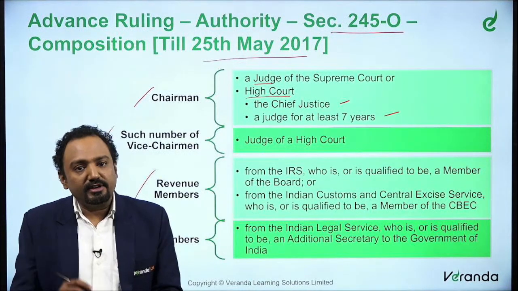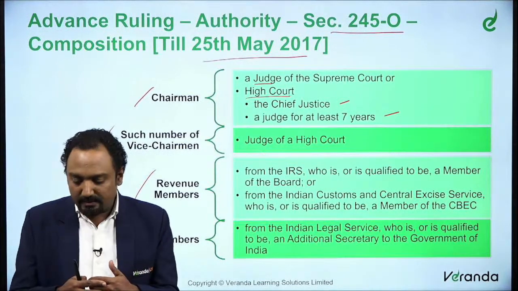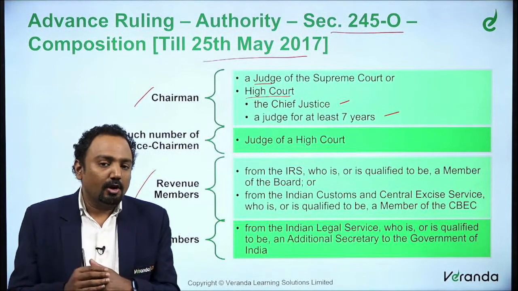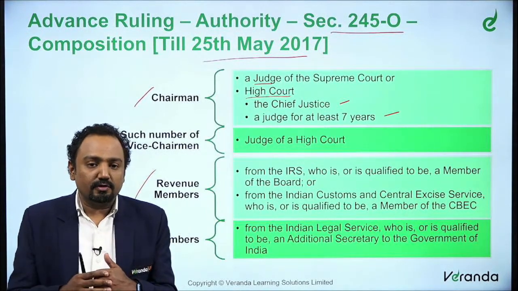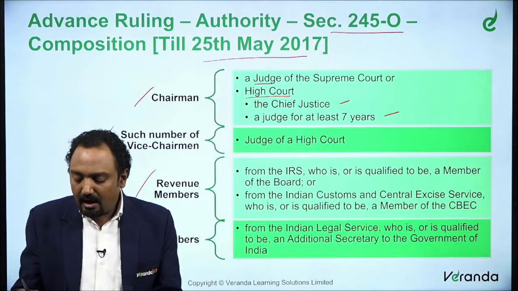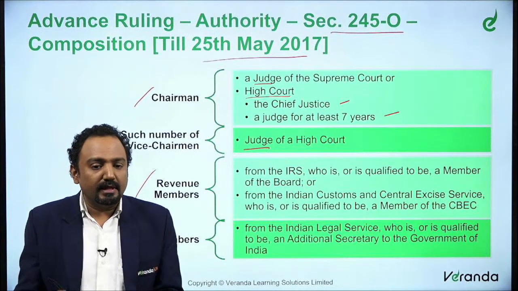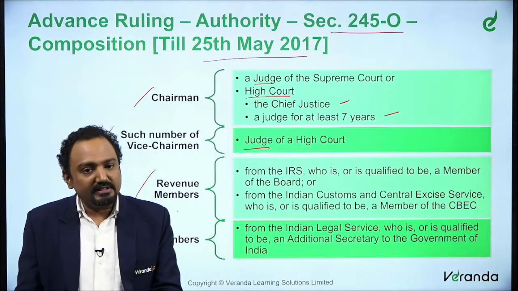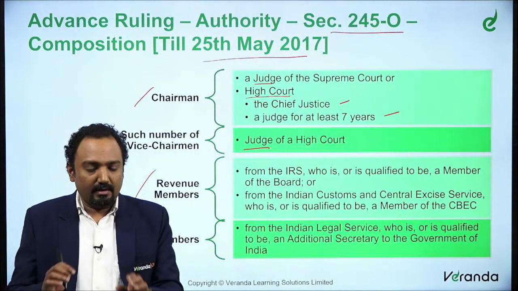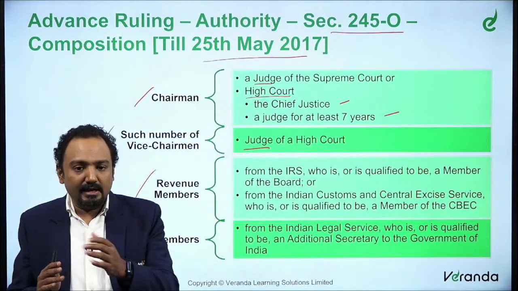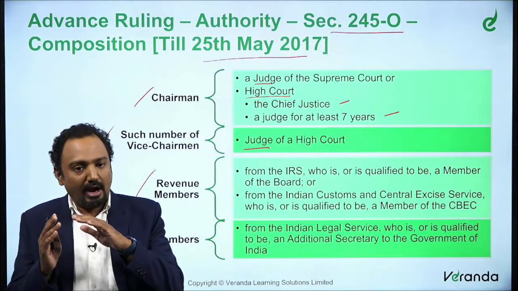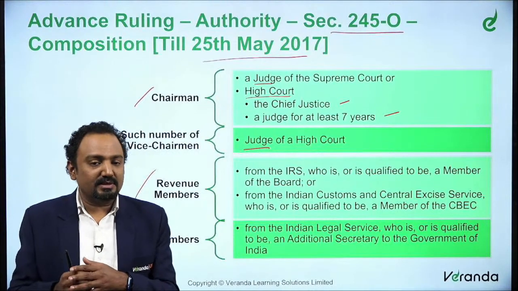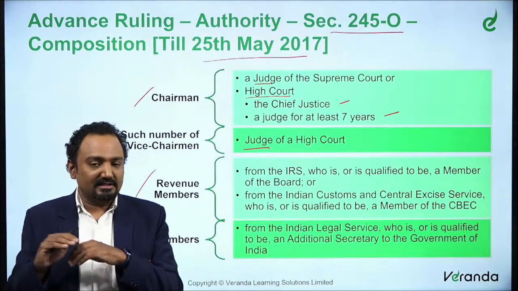Then such number of vice chairmen. How many ever vice chairmen are required for the composition of the team of the Authority for Advance Rulings, you could have that many, but typically they must be a judge of the High Court. Only then are they eligible. The third category is the revenue member. Please note this: earlier, advance ruling was there for both income tax and indirect tax matters, that is customs and other things. But currently customs has been removed.